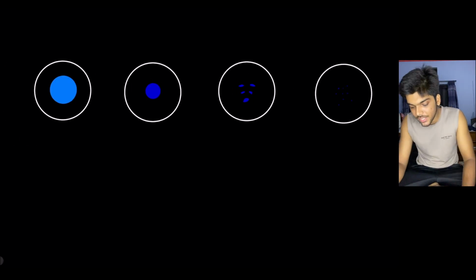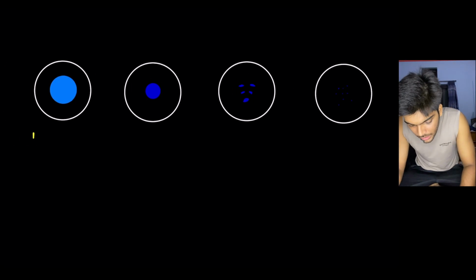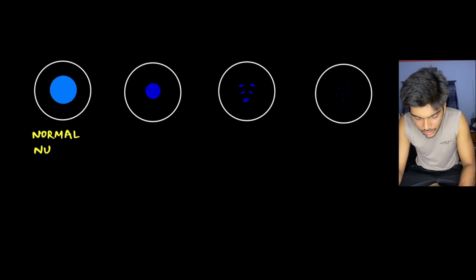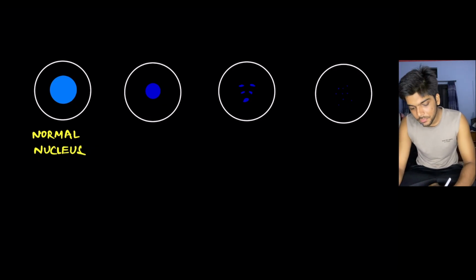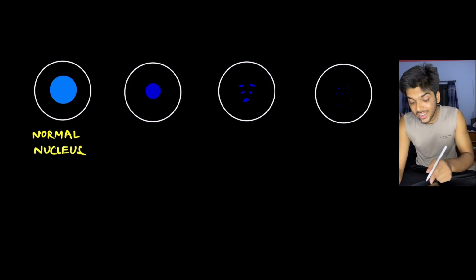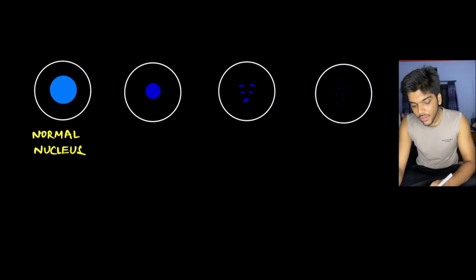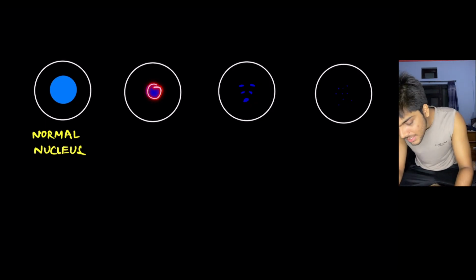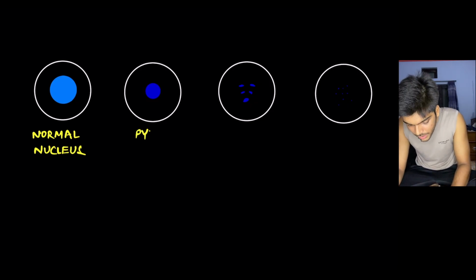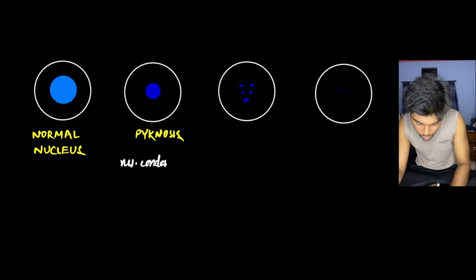As for nuclear changes, here we are. This is a normal cell with a normal nucleus. Now the rest are cells going through the process of necrosis, and the nuclei are different as well. In the first case, you can see that the nucleus is condensed. This is referred to as pycnosis. Pycnosis is nuclear condensation or nuclear shrinkage.